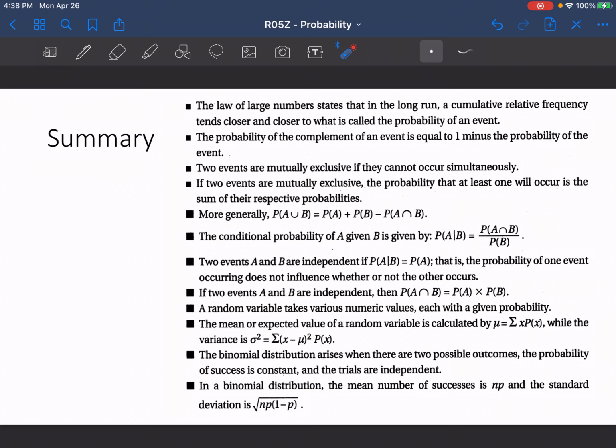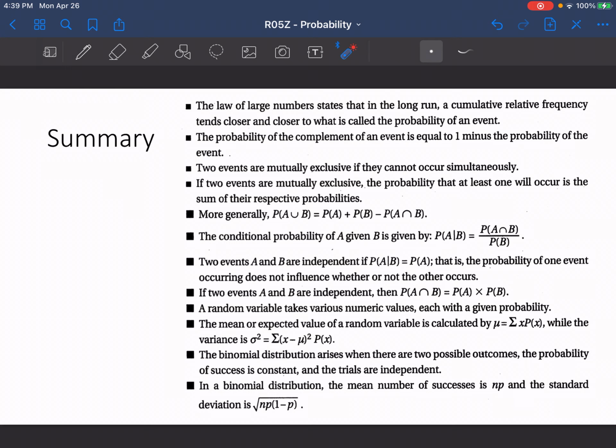The conditional probability of A given B is given by the probability of A and B divided by the probability of B. If two events, A and B, are independent, then the probability of A given B must equal the probability of A. That is, the probability of one event occurring does not influence whether or not the other occurs. Then, if A and B are independent, the probability of A and B is the probability of A times the probability of B.